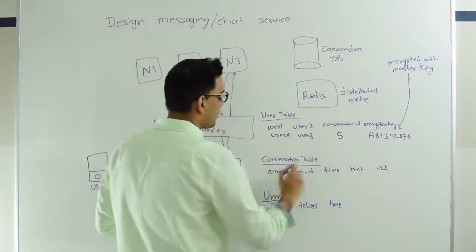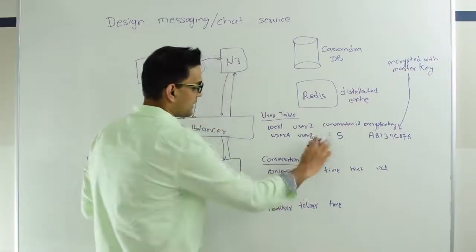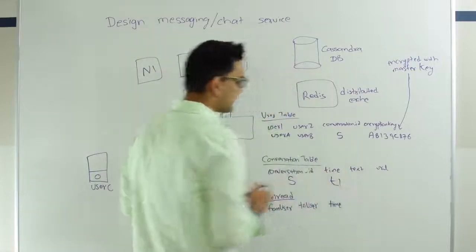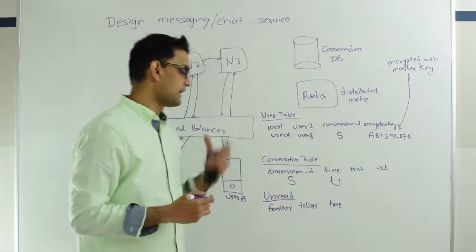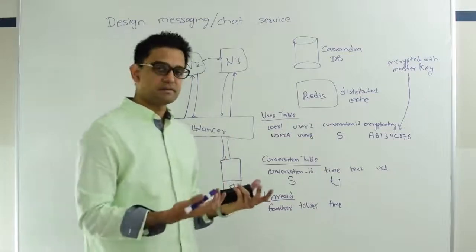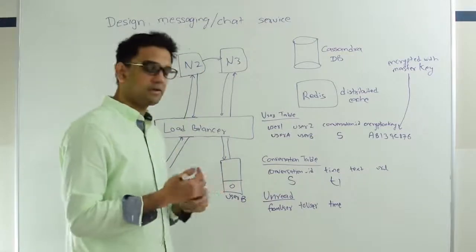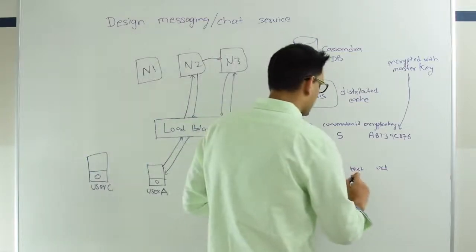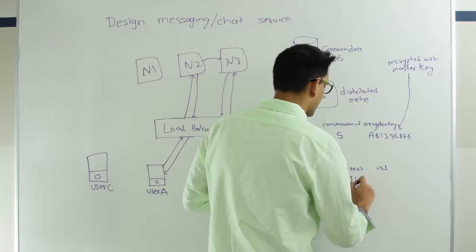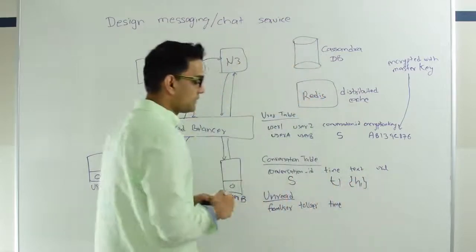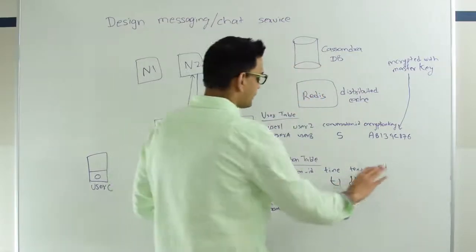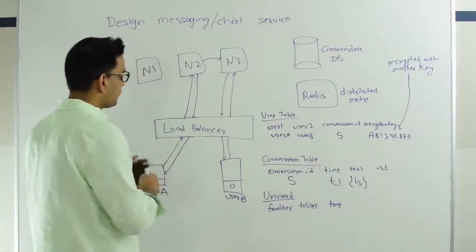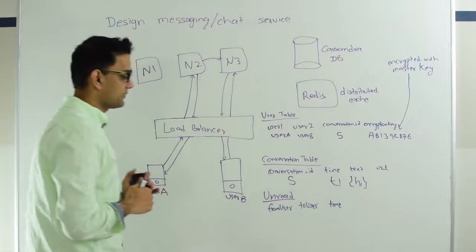So here in this conversation table, we have this conversation ID, which is like a foreign key here. Then we'll have some time T1, and T1 also has to be a uniquely generated time. To do that, we can take the current milliseconds and add some random bits at the end of it. Then we have this text which is in encrypted format, so I'm going to write it in curly braces indicating the fact that it's encrypted. So we'll have this encrypted hi, and there's a URL which we're going to talk about later on. So first N2 persists all this information in the conversation table.